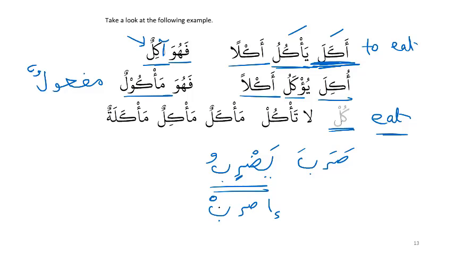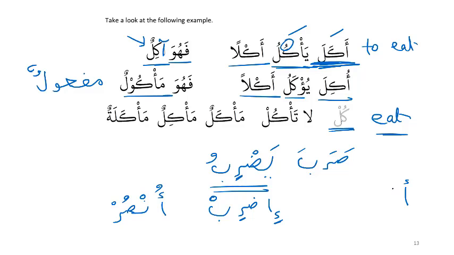We put a Sukoon on the last letter, and if there's a Kasra, we put a Kasra over the Hamza. So this becomes Idrib. Now, if we apply the same logic to Akala, Ya'kulu, we replace the Ya with Hamza, and since this is a Dhamma, a better example would have been Nasara, Yansuru, which becomes Unsur.